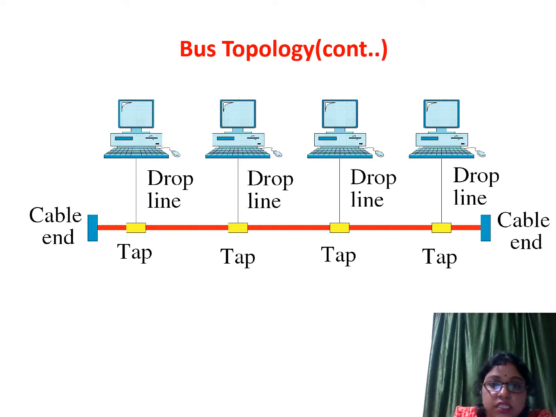In bus topology, as you can see here, the main cable is present, which is known as the backbone cable, and different devices are attached to the main cable. Here the devices are attached to the main cable by a drop line and a tap. The drop line is the channel or link which connects the device to the main cable, and the tap is the connector which connects the drop line to the main cable.